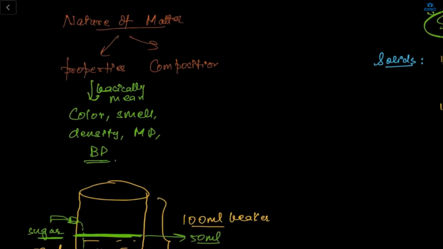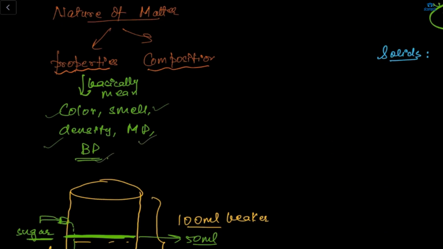What is the nature of matter? Nature of matter is divided into two types: properties and composition. What are properties? Properties means your color, the smell, density, like density of a solid state, melting point, boiling point. Okay, so these are the properties of matter: color, smell, density, melting point, boiling point.